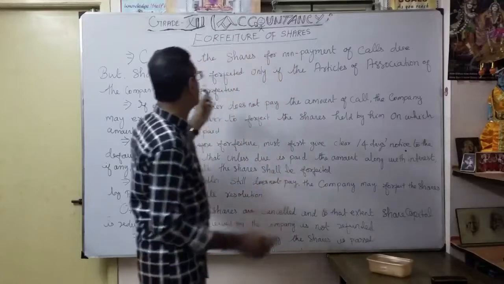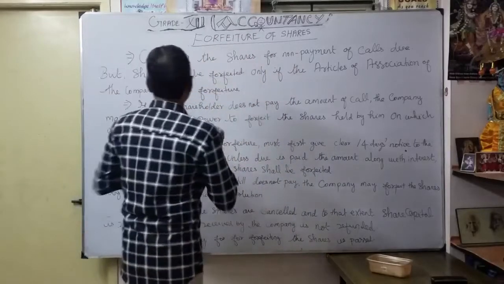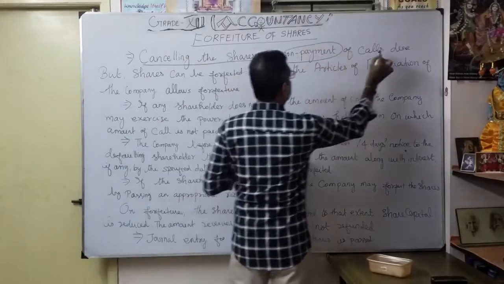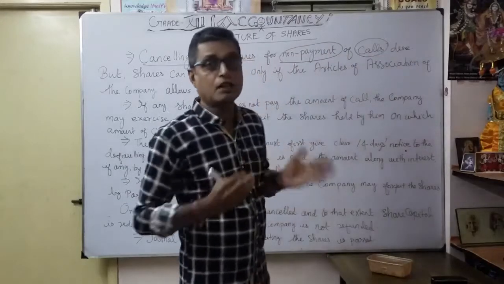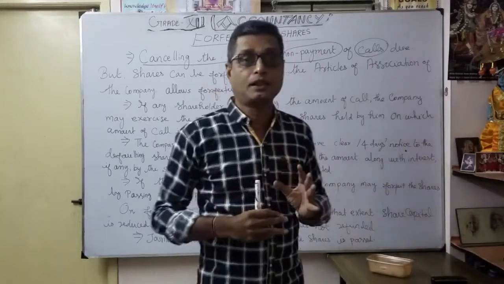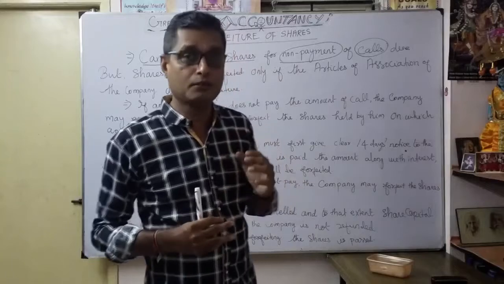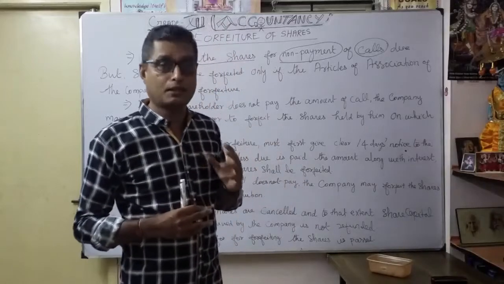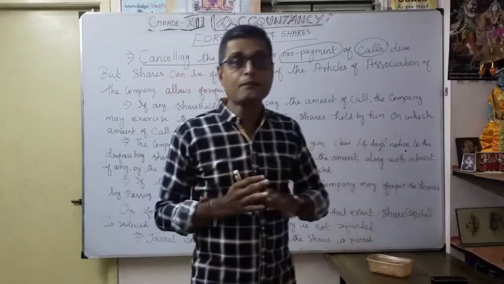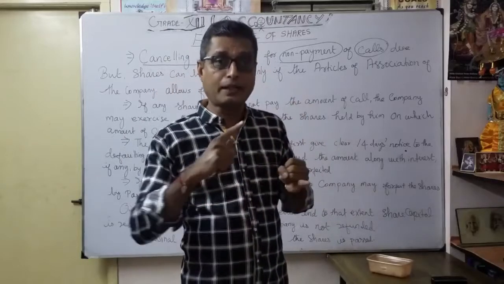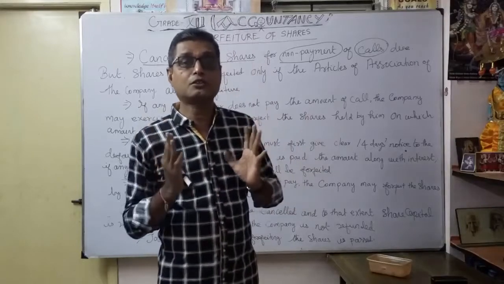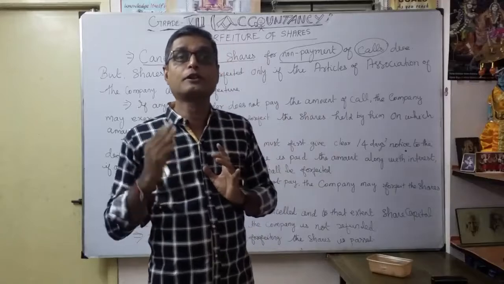The meaning here is cancelling the shares for non-payment of calls due. Maybe first call or second call, and sometimes even allotment dues also come in. At the time of share allotment itself, some shareholder may default on payment of allotment, and that time also the company will consider the forfeiture of shares. The only difference is when the company goes into forfeiture, whether at the time of share allotment, after the first call or after the second call. Later on we can clearly understand the situations when the company goes into forfeiture of the shares.